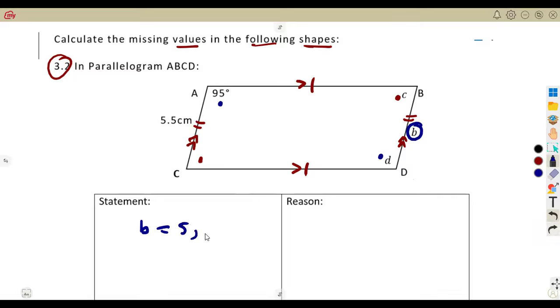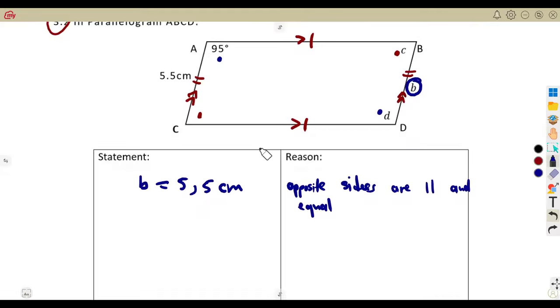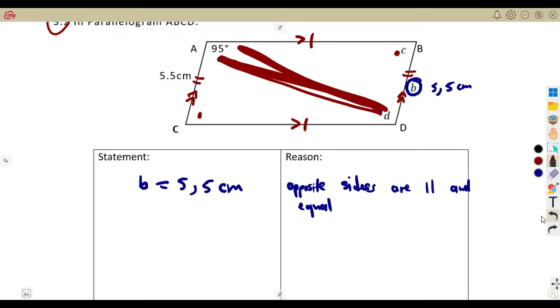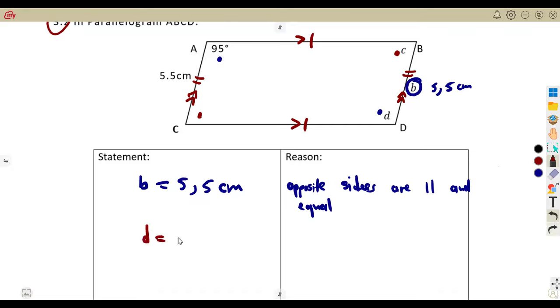Remember the issue of sides. The opposite sides are what? Parallel and equal. If we are talking of a parallelogram, opposite sides are parallel and what? Equal. So meaning to say that is 5.5. The same value that we have here is the same value that you're going to have on this side, 5.5 centimeters. All right. What about the angles? The angle D is simply 95. Remember what I was saying about opposite angles in a parallelogram. We do understand that opposite angles are the same. So D is equal to 95 degrees.